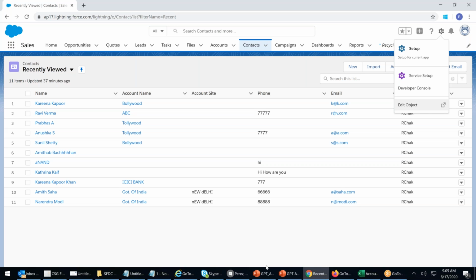When should I use LWC? When should I use Lightning? Which components should I migrate from Classic to LWC? So the migration strategy is completely in LWC. In Lightning, the concept of migration is not there. The concept of migration is in LWC.